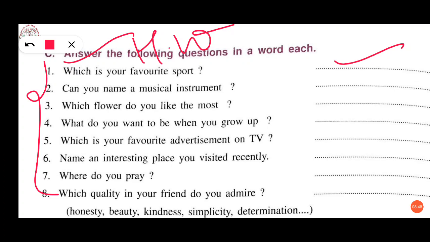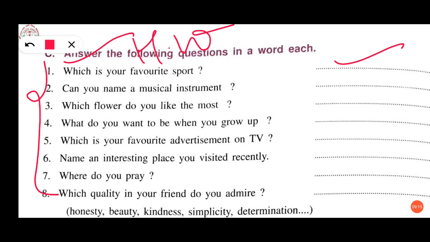Fourth one, what do you want to be when you grow up, your ambition of life? Fifth one, which is your favorite advertisement on TV? Whatever your favorite advertisement, you can write that here. Name an interesting place you visited recently. Recently here we can't say, but whenever you have visited the place, you can write over here.